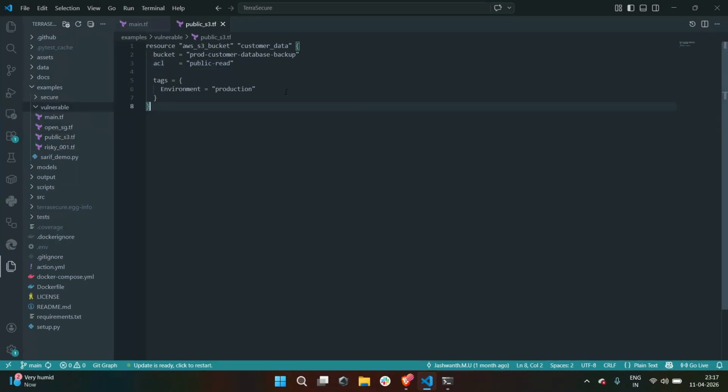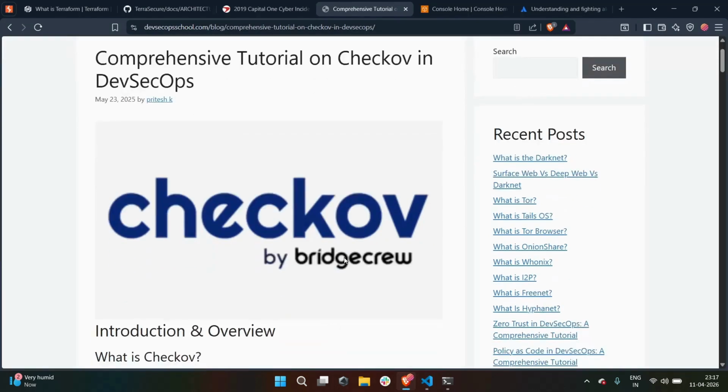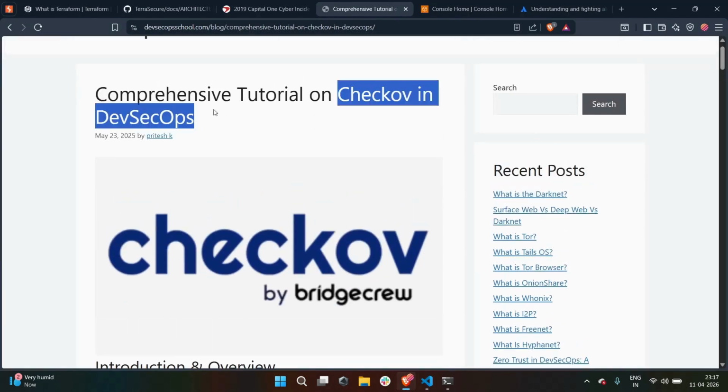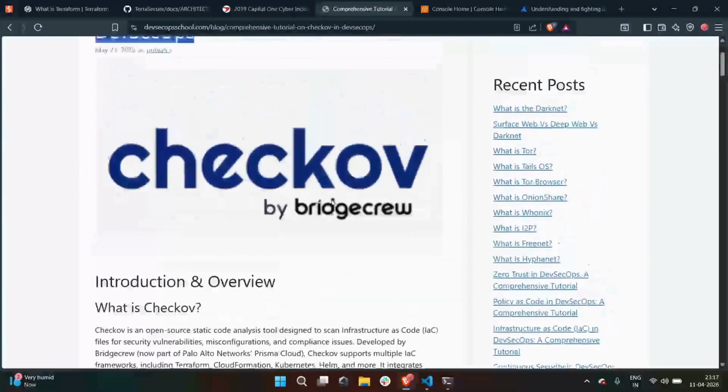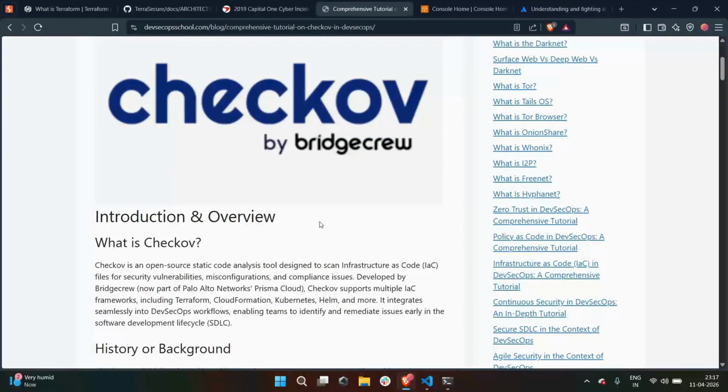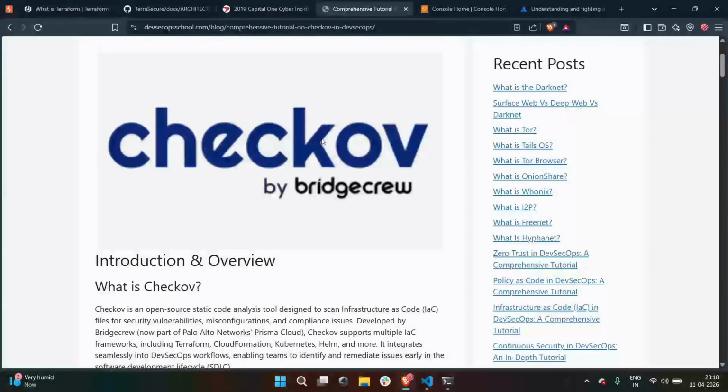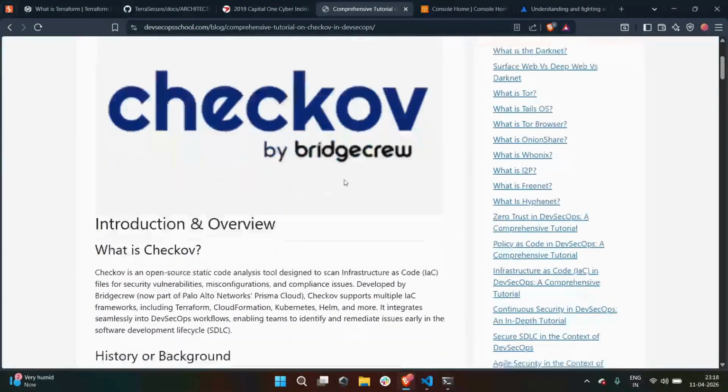Now there are tools designed to catch exactly these kinds of issues. One of the most popular is Checkov by Bridgecrew, used by a lot of DevSecOps teams. Not only this, to scan infrastructure, tools like Trivy, TFScan, and others are used to scan IaC files. So now let's try it with Checkov.